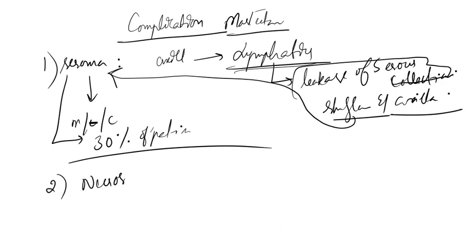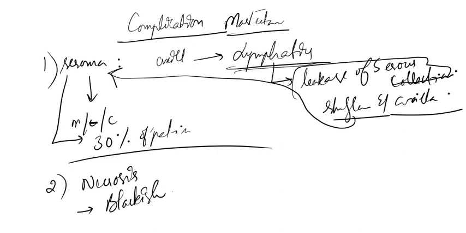Now, what is another complication of mastectomy? Necrosis. Obviously, you will have necrosis because you are cutting a lot of very fragile, soft tissue. For example, if the surgeon performing the mastectomy is not very careful, the vascularity of the skin flap will be lost. Then over a period of 2 or 3 days, you will notice a blackish discoloration.